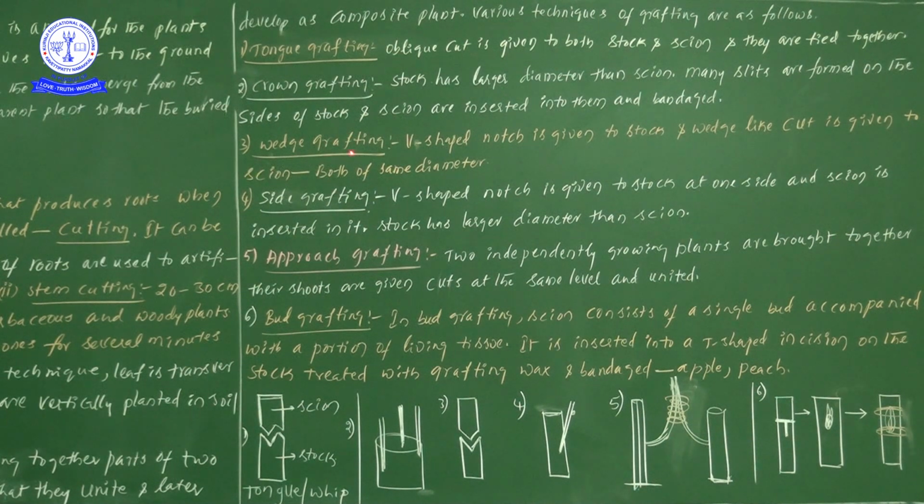Next one, wedge grafting. Once you see the second diagram, here it is crown grafting. The stalk is very big, and we are inserting very small-diameter scions into it.